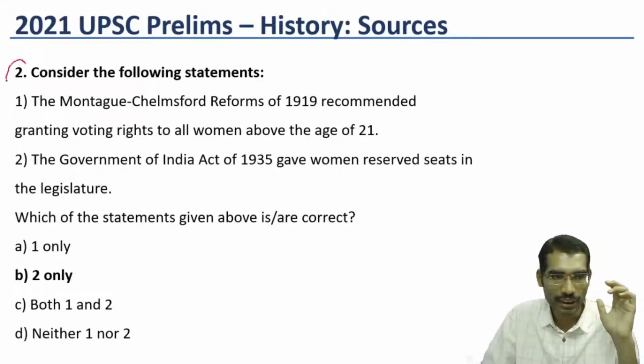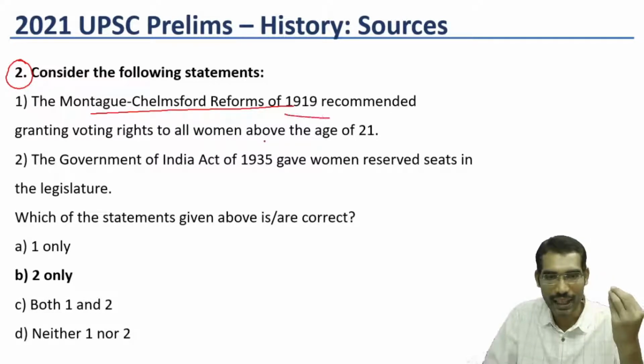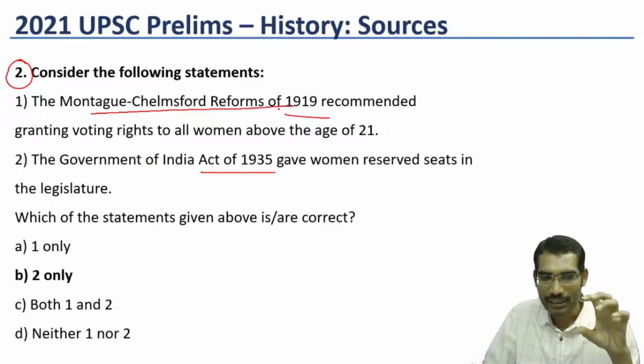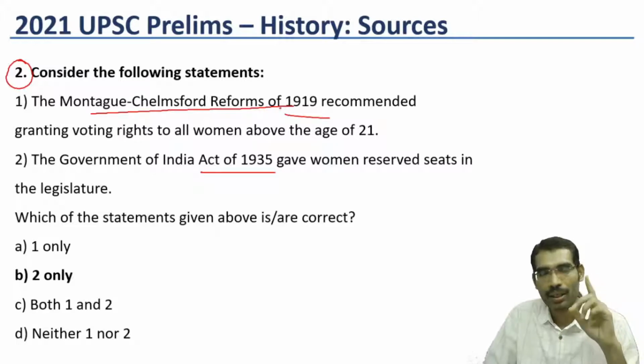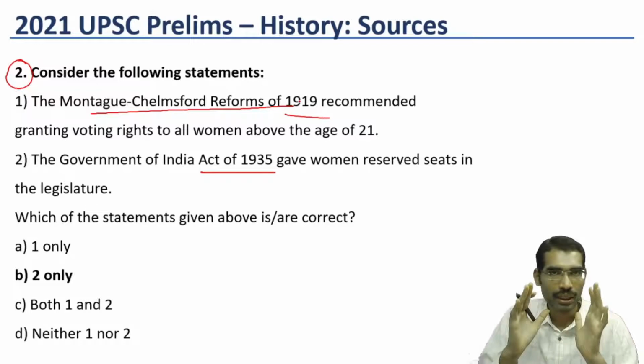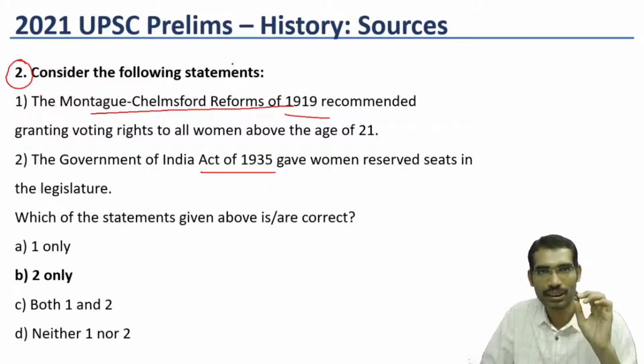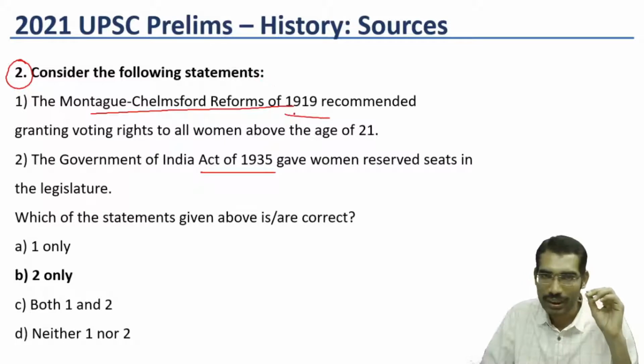Now, the second question is about the Montague-Chelmsford Reforms, the 1919 Act and the 1935 Act. If we consider only history basic books, this question becomes difficult. But most students read the Lakshmikant book for polity, so those who read it carefully can answer this.